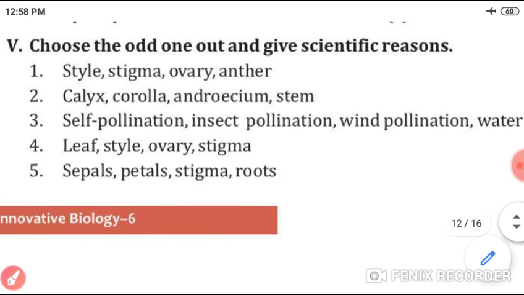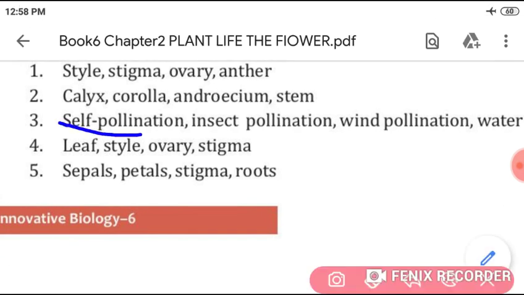So here, students, you underline or circle self-pollination. Right here, except self-pollination, all the other are the agents of pollination.